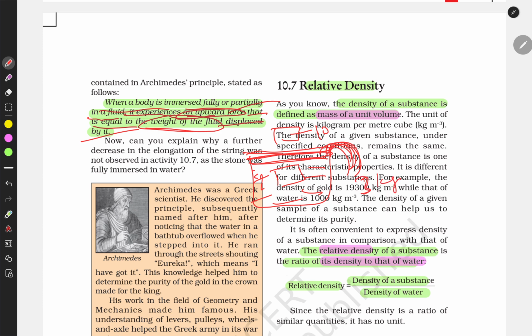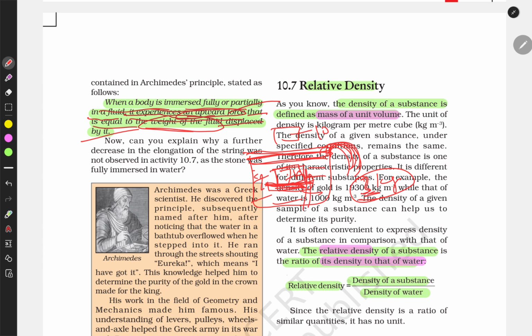Let's do it in kg, not in liters. And the weight will become 7 kg if measured here. So this is what happens when a body is fully immersed, it experiences an upward force. It is originally 10 kg, only 7 kg remains, so 3 kg is the upward force.